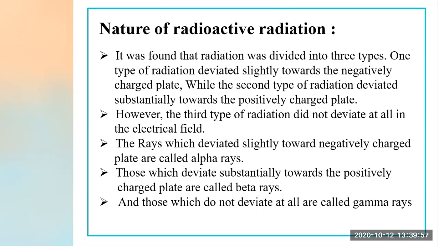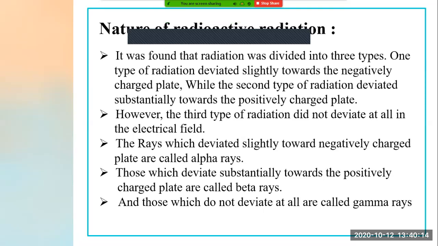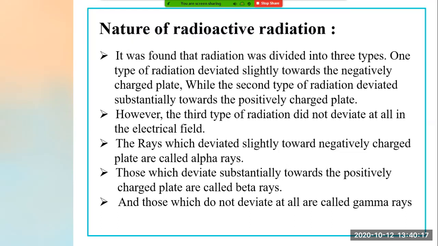One type of radiation deviated slightly towards the negatively charged plates, while the second type deviated substantially towards the positively charged plates. When these rays were allowed to pass through the electric field, one ray was slightly deviated towards the negatively charged plate, while the other was more deviated.